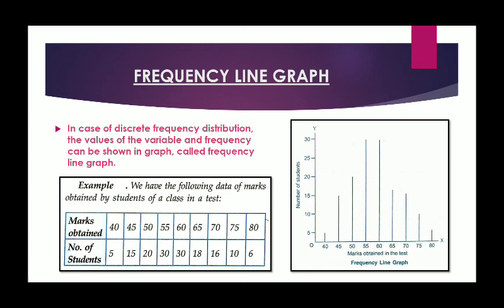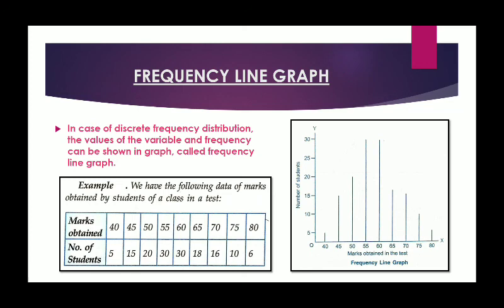For marks 55 and 60, both the length of the frequency line is till 30, because the number of students who scored 55 and 60, both are 30, so their length is equal.